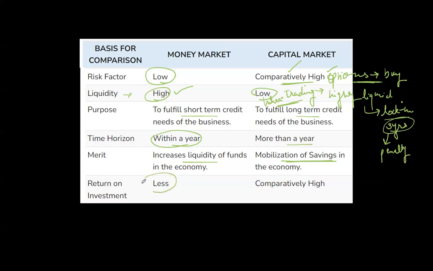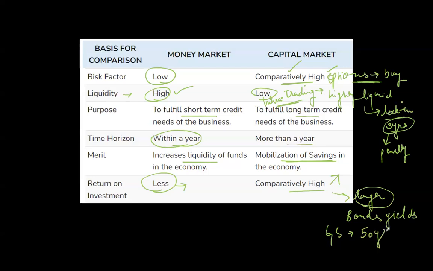And return on investment in the money market is less because it is short term, and it is comparatively high in capital market, because here the higher the risk, the higher would be the returns, and the longer the time period, the higher would be the returns. So here, again, when we talk about bonds, we always say bond yields. With government securities having higher tenure, as we were talking about 50-year bond yields, the government securities that have been issued recently would have comparatively higher yields. So here the return is comparatively higher when we compare it with the money market.